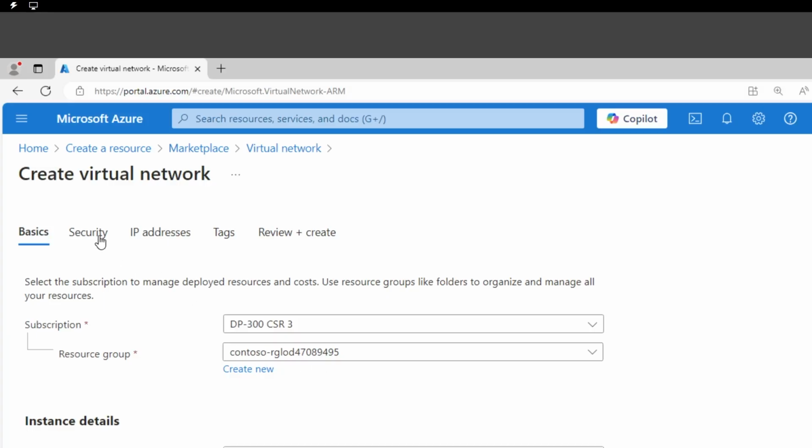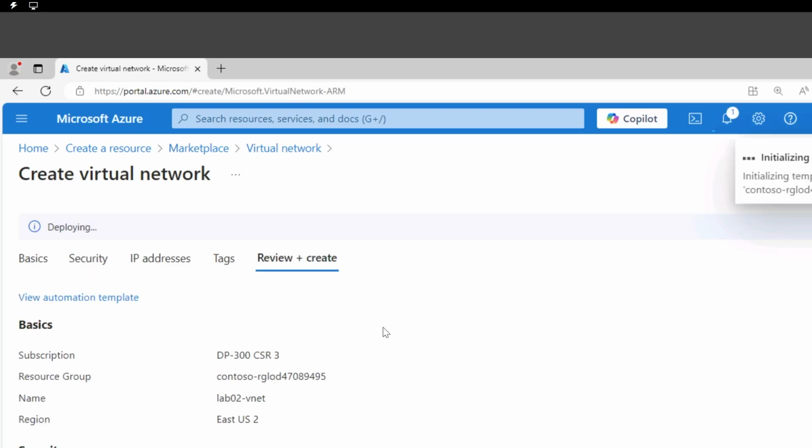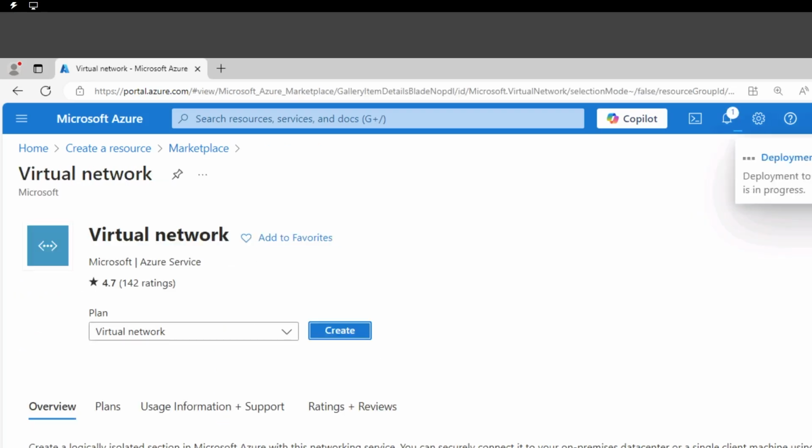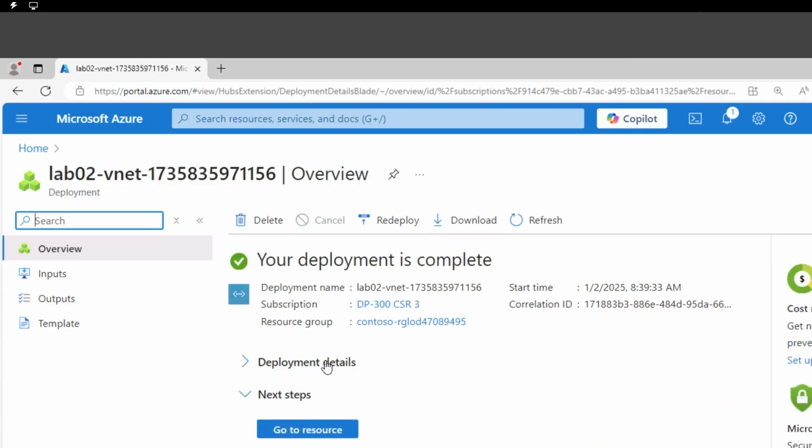Perfect. Okay, potentially there's security tab, IP addresses, and so on. I'm gonna go over those components in a few, so I can just go ahead and create it. All right, let's wait a few seconds here for its deployment. Okay, perfect. So the virtual network component has been deployed.